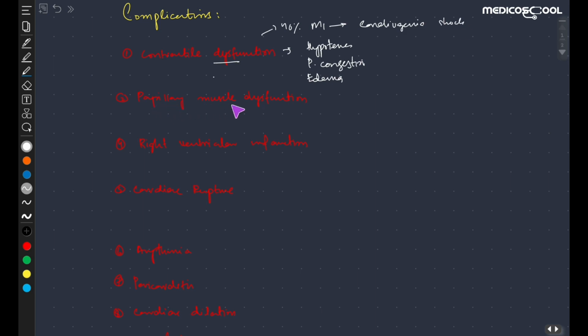The second one is the papillary muscle dysfunction, and this will lead to regurgitation. The third one is the right ventricular infarction, and this will lead to the pooling of blood in the veins.